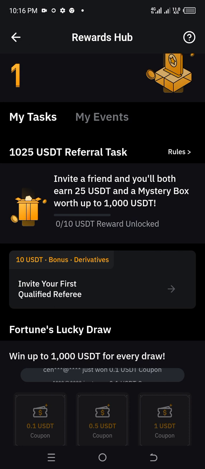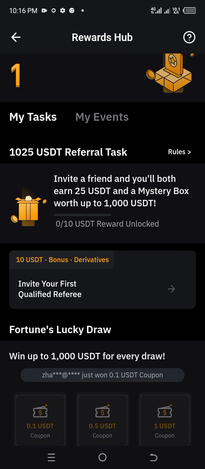Invite a friend, and you will both earn 25 USDT and a mystery box worth up to 1000 USDT. Okay, you gain all this simply by what? By just referring a friend. So why can't you just pick up your phone now and start doing this?